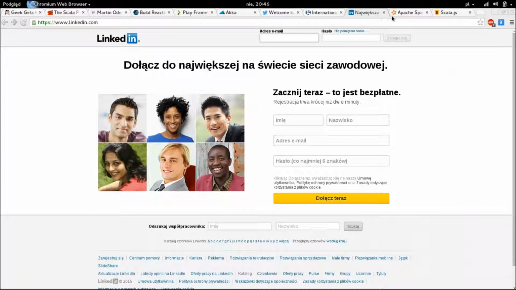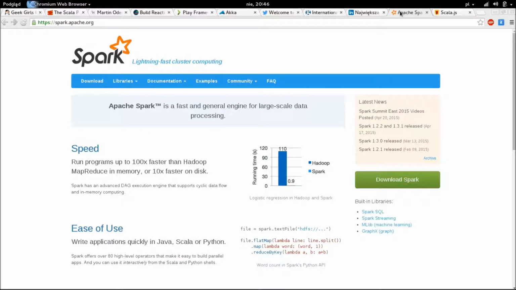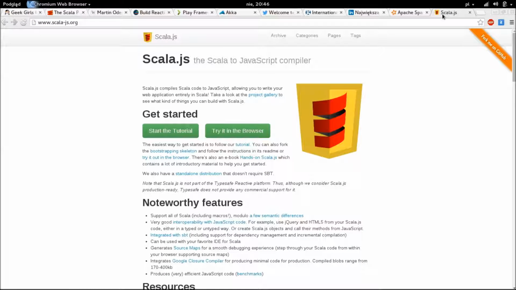Apart from being used for writing web servers, Scala's features make it a great tool if you consider cloud computing or any other form of a concurrent distributed system, like for example Apache Spark. Also, if you're interested in programming web pages, but like me you don't want to have anything to do with JavaScript, you can try Scala.js, a Scala to JavaScript compiler.